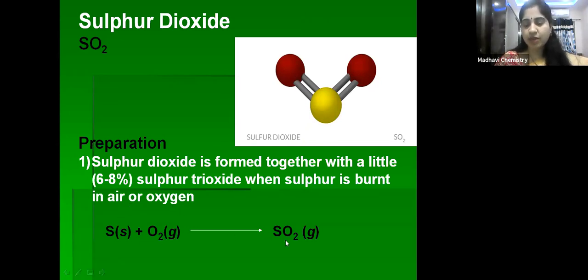Along with the sulfur dioxide, a little sulfur trioxide, SO3, about 6 to 8 percent, is also formed.